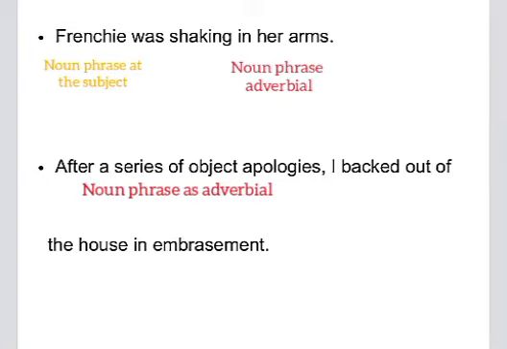Next, we have the word "I" here, which is the pronoun of the subject. It means that "I" here is the noun phrase as the subject. Next, "of the house" stands for a noun phrase as the object of the preposition because it is the object that appears after the preposition "of."